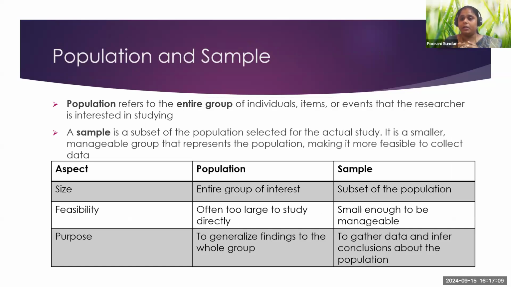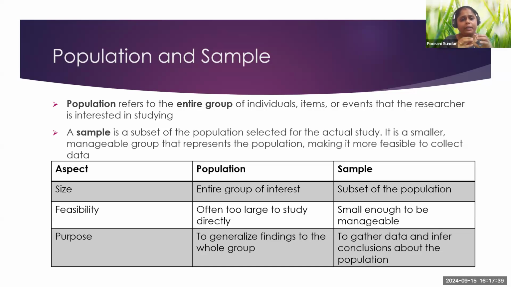For example, when you are planning to collect data from CBSE schools in Chennai, the total number of students in the CBSE schools will be my population. From that, I'll be selecting a few as my sample. That subset is my sample.